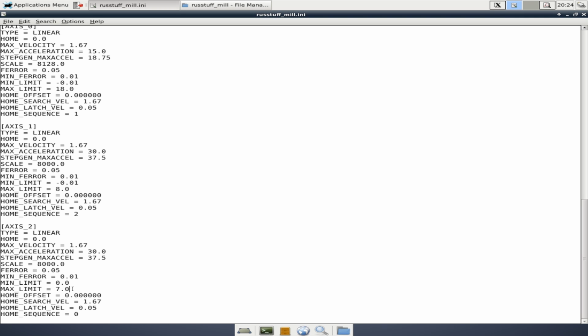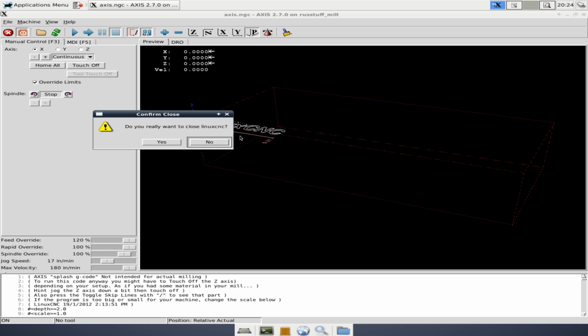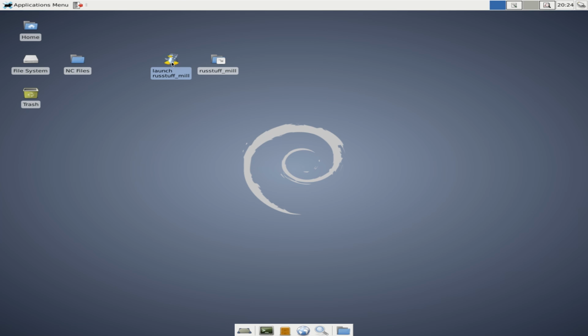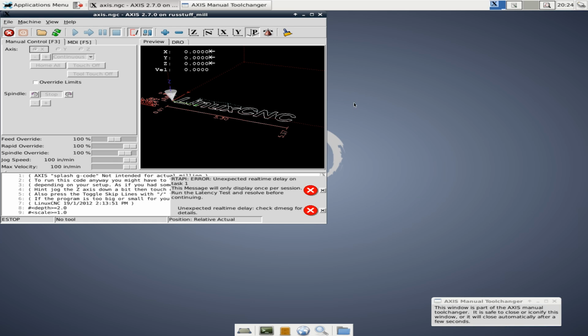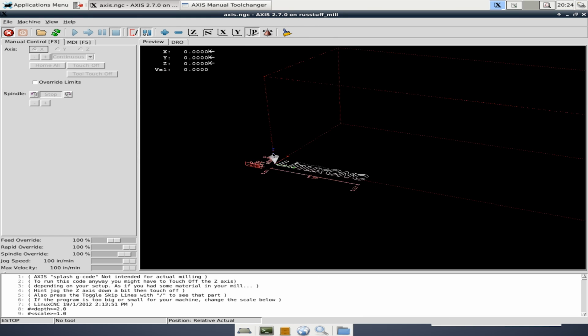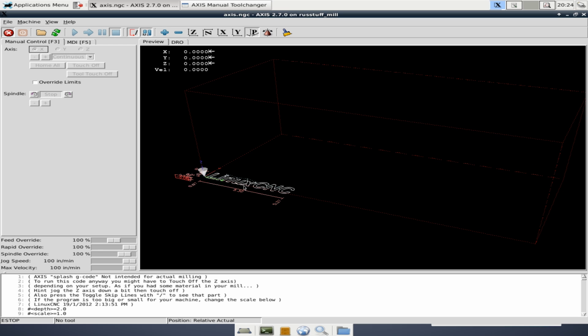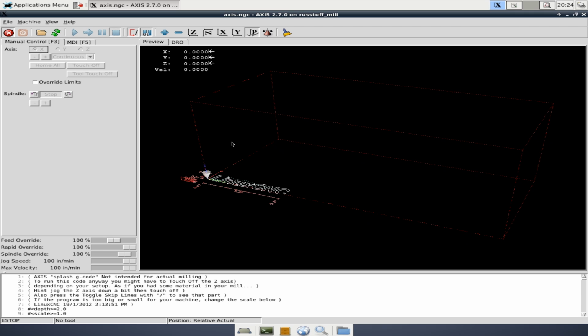We're going to Control S to save, move back over here to this workspace, close LinuxCNC. Yes, we do want to close it. Relaunch it. Yes, we do want to relaunch it. And now we should see the rest of our changes. Control space to clear out the warnings. And you'll notice that we're now at the bottom of the Z travel, which is what I wanted. We have the full 7 inches of Z travel, which is also what I wanted.